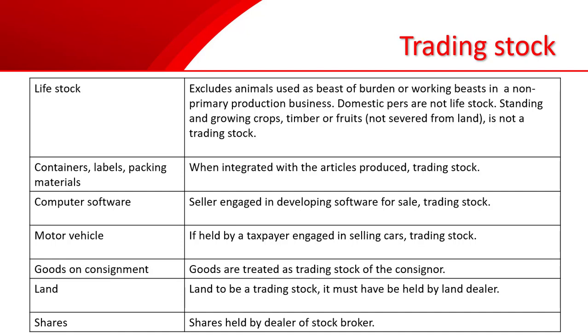Goods on consignment will be reported as trading stock in the hands of the consignor, the one who asked someone, whom we call the consignee, to sell the inventory. Land will be treated as trading stock if it is held by a land dealer, and shares will be treated as stock if they are held by a stockbroker.